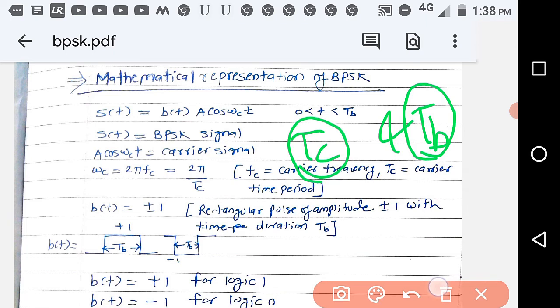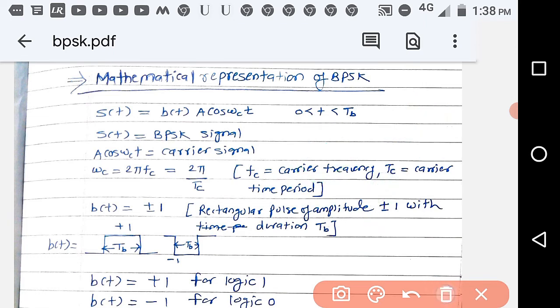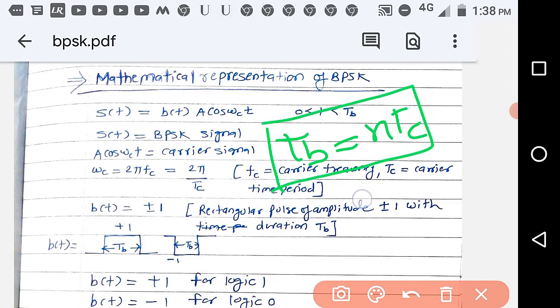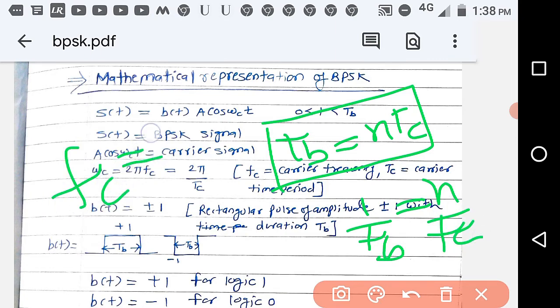Always keep in mind that in practical realization, Tb is always kept as N Tc, where N is an integer. That means 1/fb = N/fc, so the carrier frequency is fc = N fb.